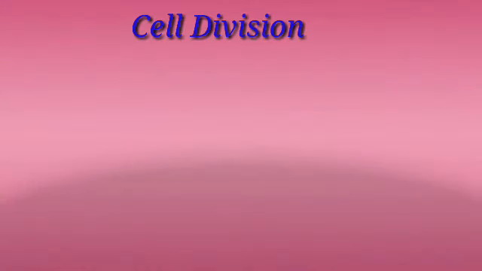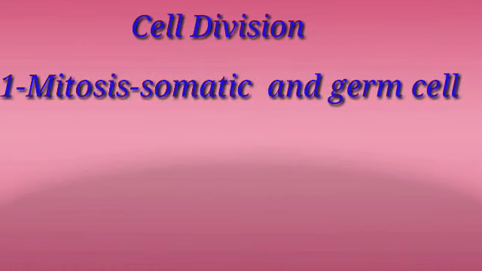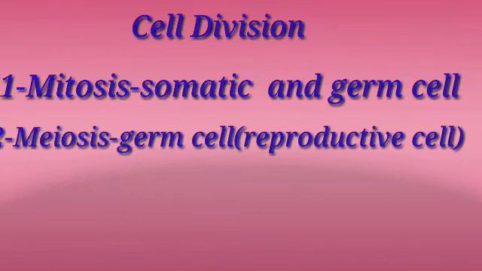Now all these constituents are used by the cell, and the cell undergoes cell division. In our body, we have different cells: somatic cells, germ cells, and reproductive cells. Two types of cell division take place in our body, that is mitosis and meiosis. Mitosis takes place in the somatic or the germ cells.